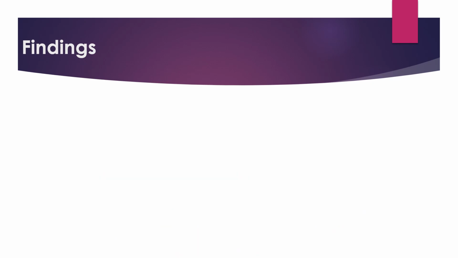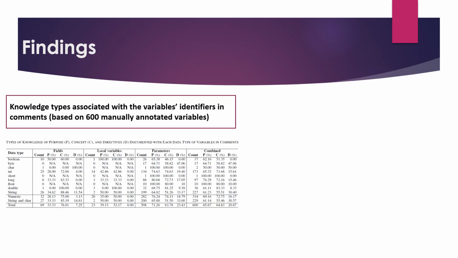We then proceeded to investigate the knowledge type associated with the variables' names in the comment using the 600 manually annotated variables. By grouping the variables into numeric, string, character, and boolean, we found that numeric types were well documented with their concepts compared to string and character, indicating that numeric is more often conceptualized with the meaning.